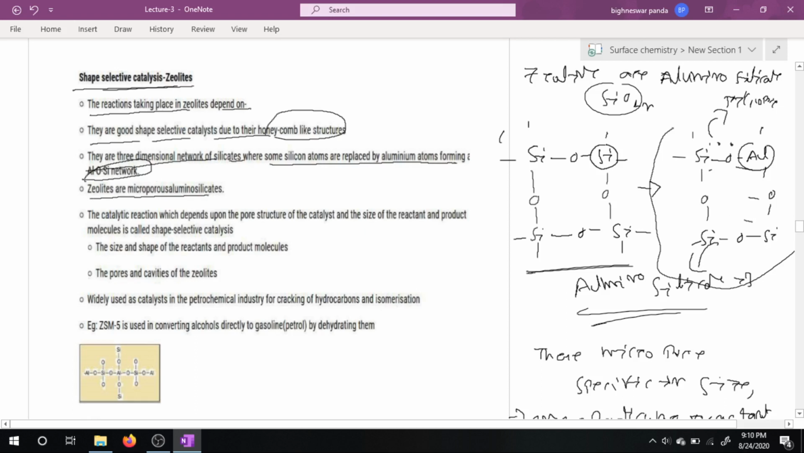Zeolites are microporous aluminum silicates. The catalytic reaction which depends upon the pore structure of the catalyst and the size of the reactant and product molecules is called shape selective catalysis. The size and shape of the reactant and product molecules match the pores and cavities of the zeolites. So these are all regarding shape selective catalysis or zeolites. This is all about catalysis.